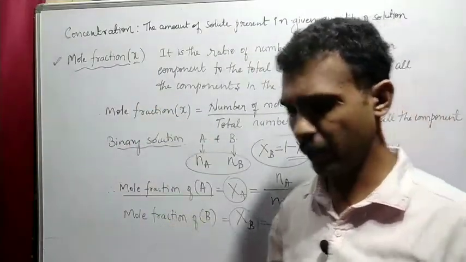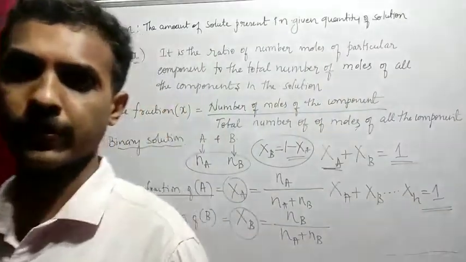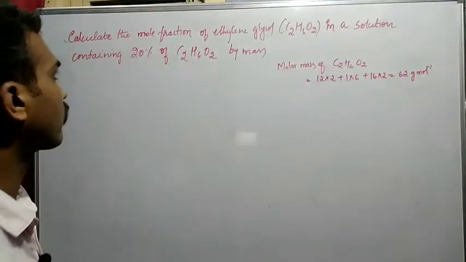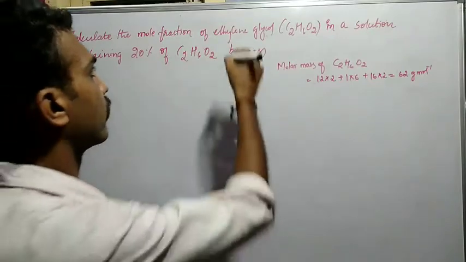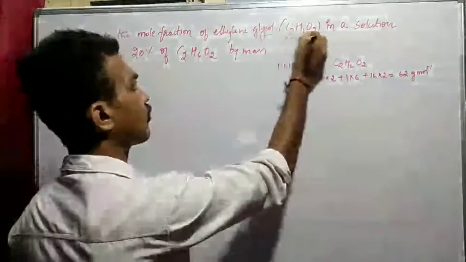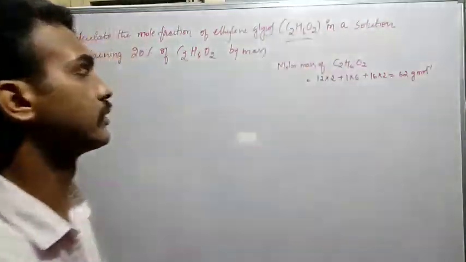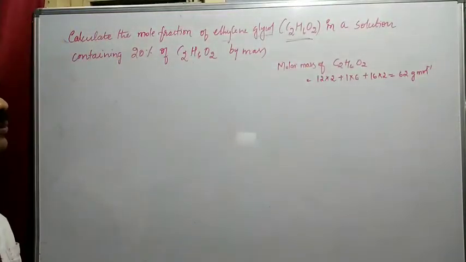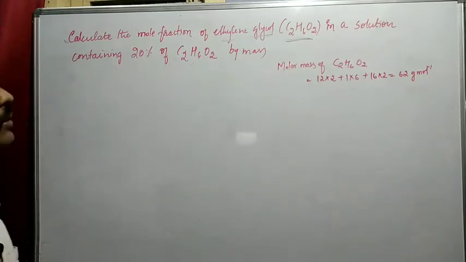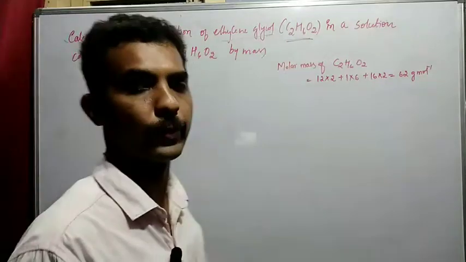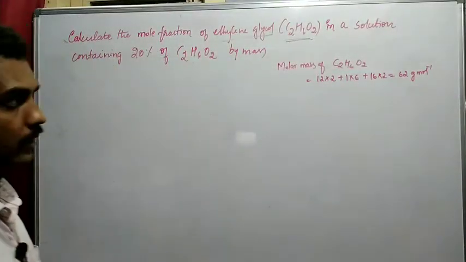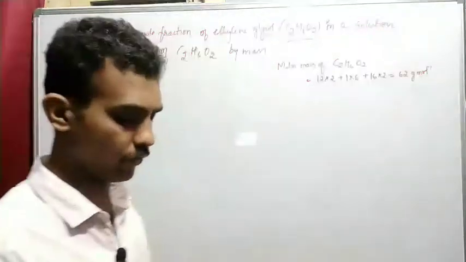So just note these things down. Okay, note it down. So the problem: calculate the mole fraction of ethylene glycol, with molecular formula C2H6O2, in a solution containing 20% of C2H6O2 ethylene glycol, so that is 20%, right? And the molar mass I have written there, so just note it down.